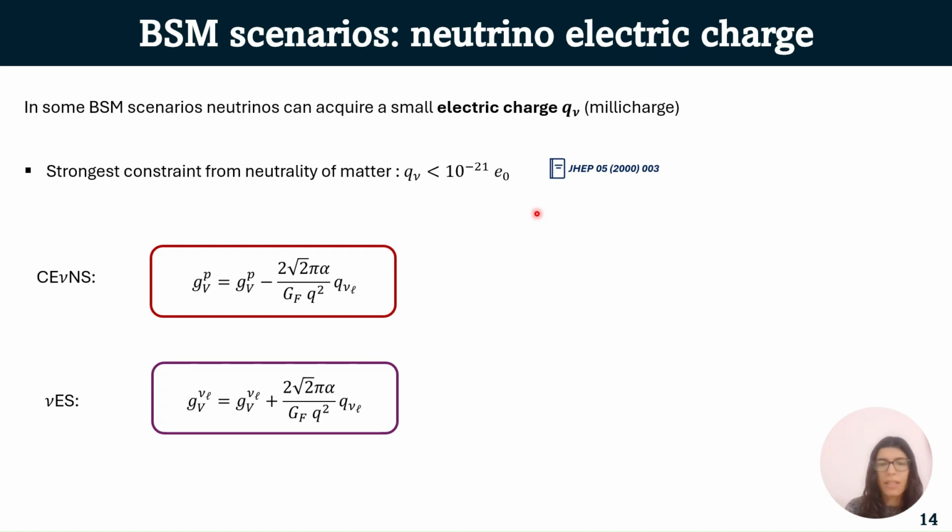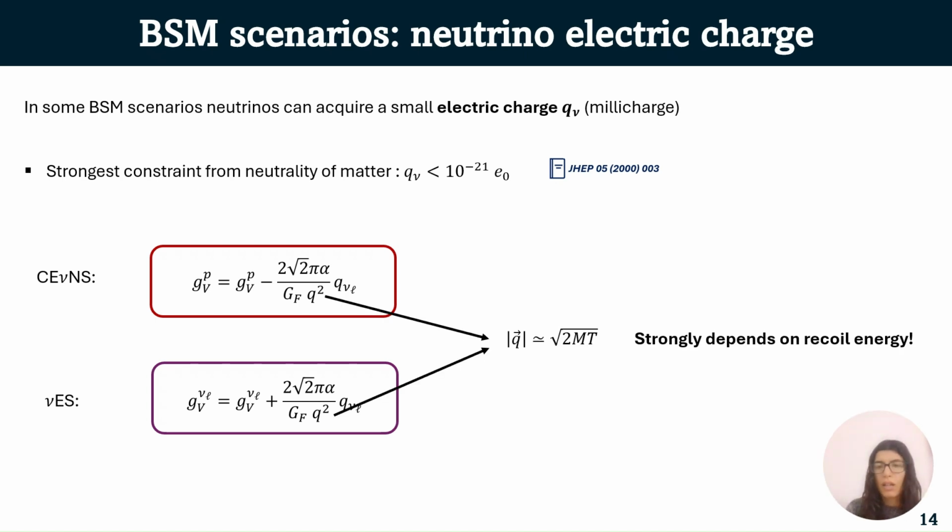In this case the contribution, if we consider a neutrino electric charge, is taken into account by adding a correction to the vector couplings, both in the case of CENNS and NUS. And again, these contributions strongly depend on recoil energy. So again, the NUS cross section is particularly enhanced, and that's why also in this case we consider only electron recoil data to perform the analysis.